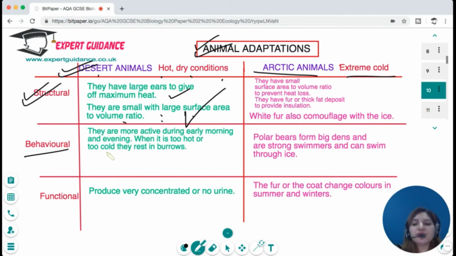And when it is too hot or too cold, they rest in burrows. And the functional adaptation is they produce very concentrated urine or no urine so that they can prevent water loss.